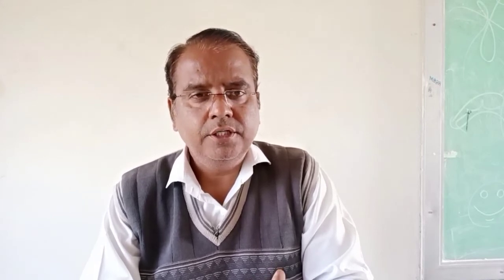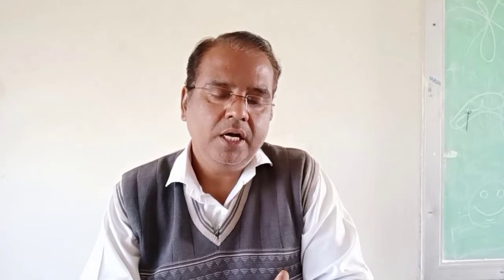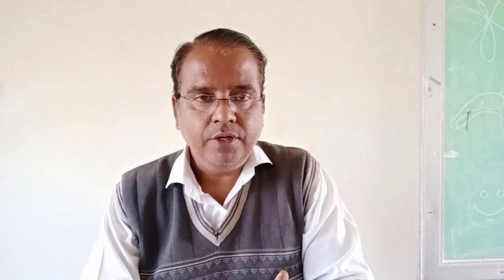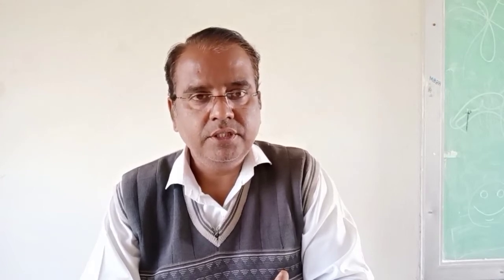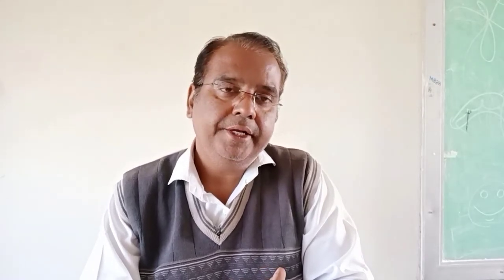This question is also based on prose and poetry units. Means the questions will be asked based on the prose and poetry prescribed in the textbook. You have to solve 3 questions. Each question has 3 marks, and total marks for this question is 9.